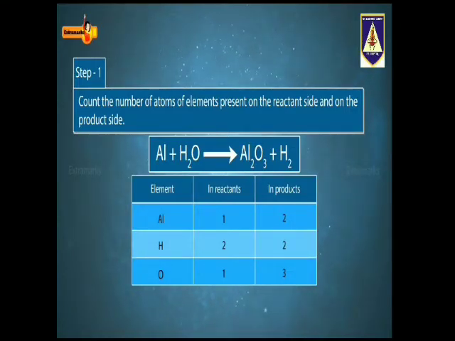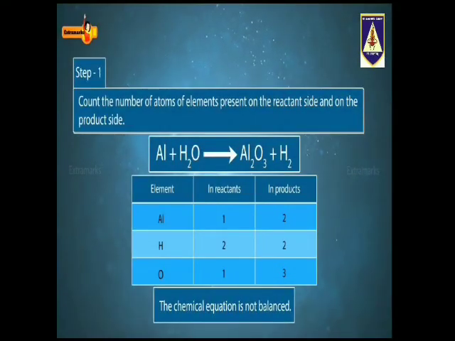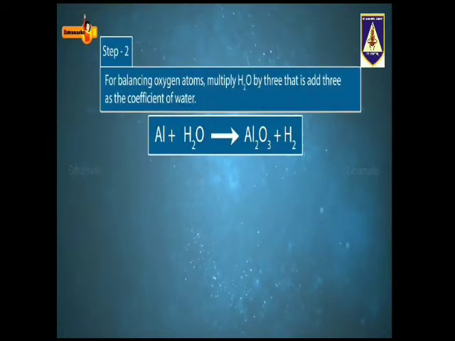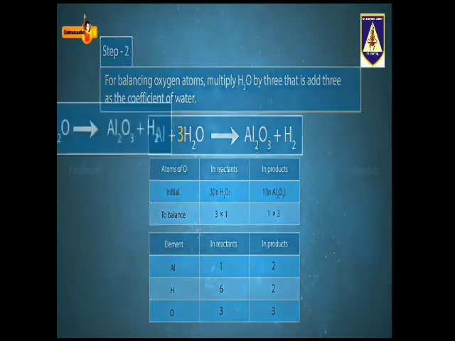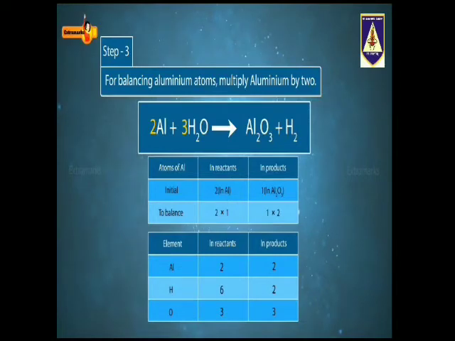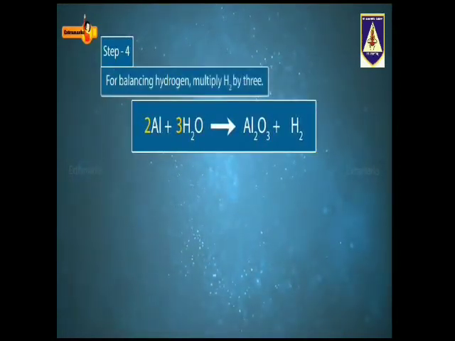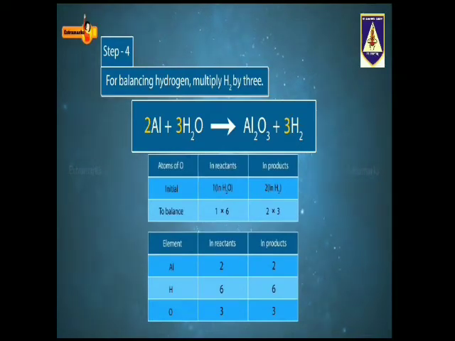Since the number of atoms in the reactants and products is not same, the reaction is not balanced. Let's balance this equation. For balancing oxygen atoms, multiply H2O by 3, that is, add 3 as the coefficient of water. For balancing aluminium atoms, multiply aluminium by 2. For balancing hydrogen, multiply H2 by 3. Remember, we have to write 3 only as the coefficient of H2.